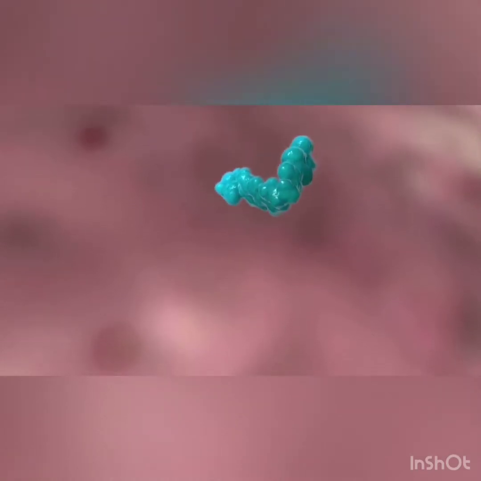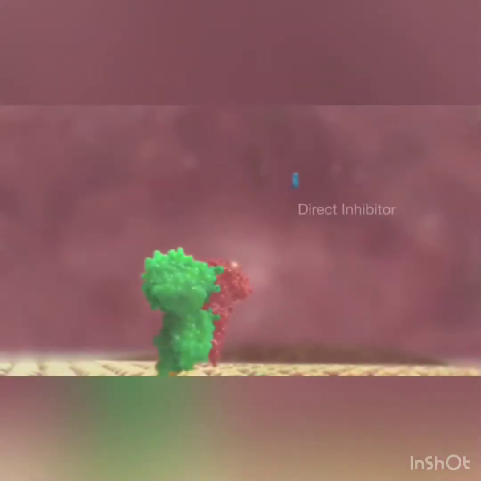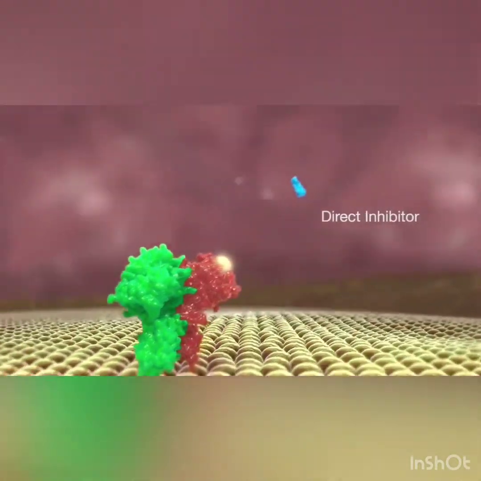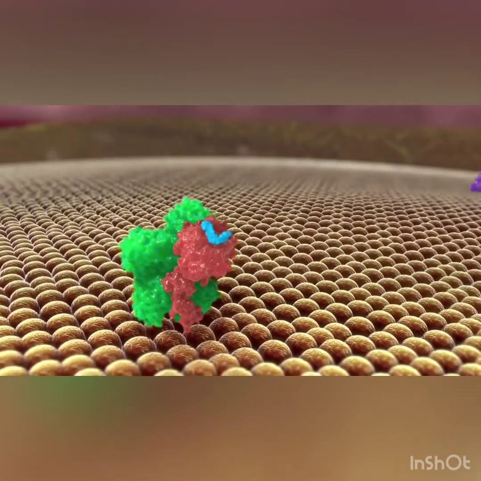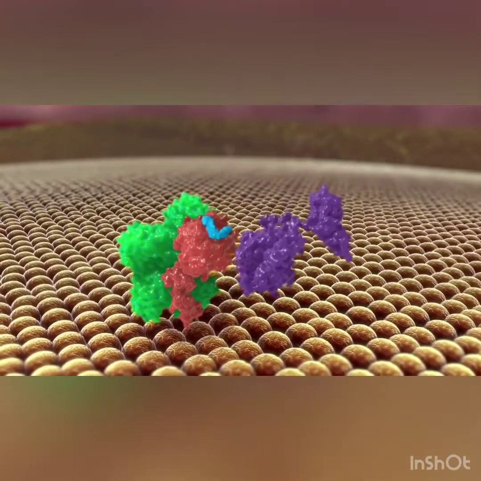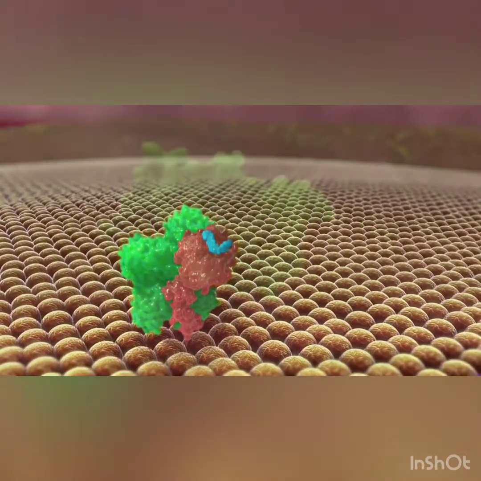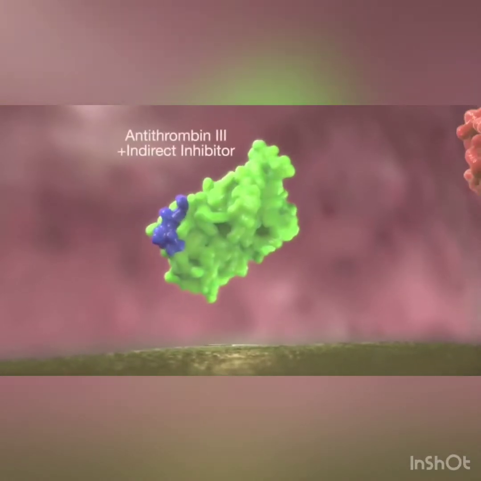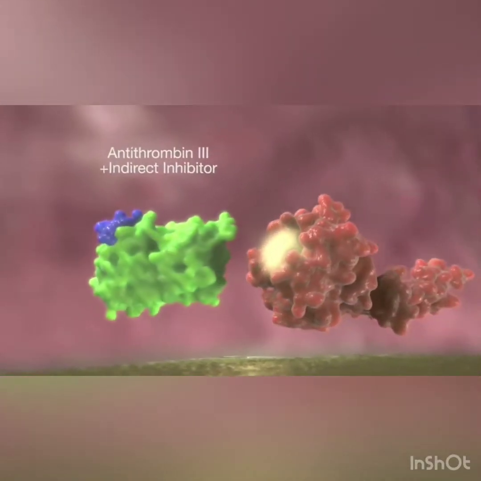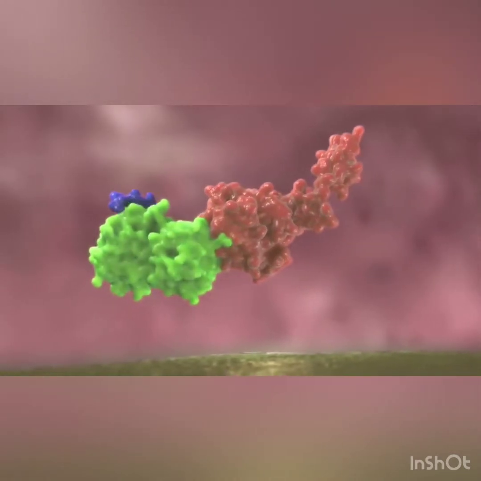Inhibitors of factor 10a work by one of two distinct mechanisms. Small molecule direct factor 10a inhibitors, such as apixaban or rivaroxaban, bind to the active site of factor 10a and neutralize the catalytic activity of the prothrombinase complex. Indirect factor 10a inhibitors, such as enoxaparin or fondaparinux, bind to native antithrombin 3 and potentiate its capacity to inhibit